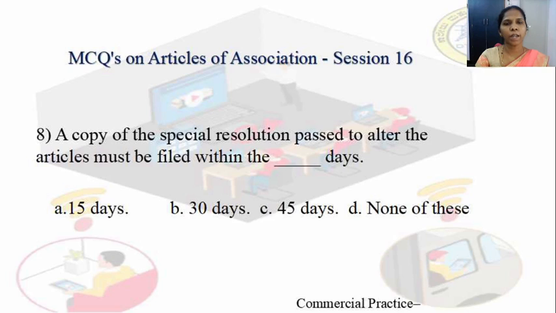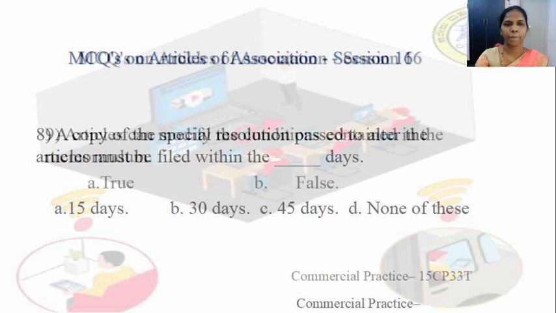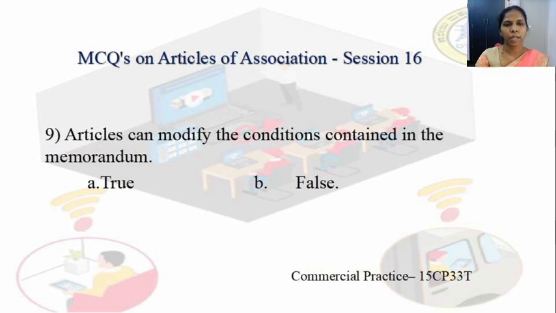Coming to the 8th question: a copy of the special resolution passed to alter the articles must be filed within how many days with the registrar? First, 15 days; second, 30 days; third, 45 days; fourth, none of these. Yes, the first one is the correct answer: 15 days.